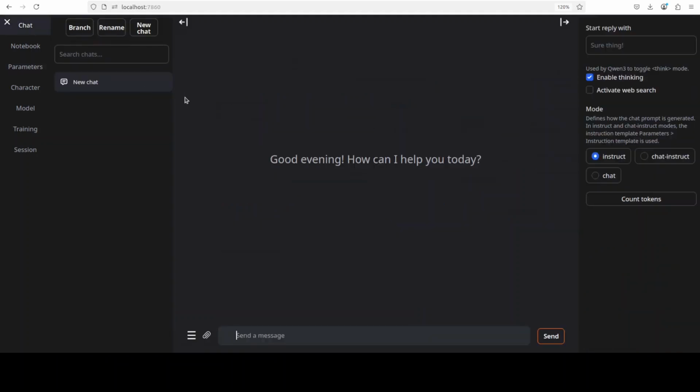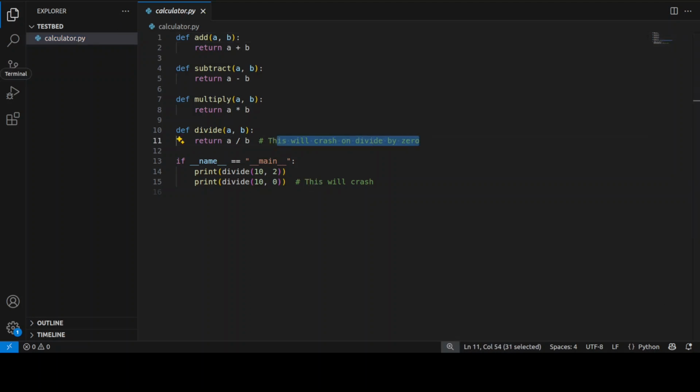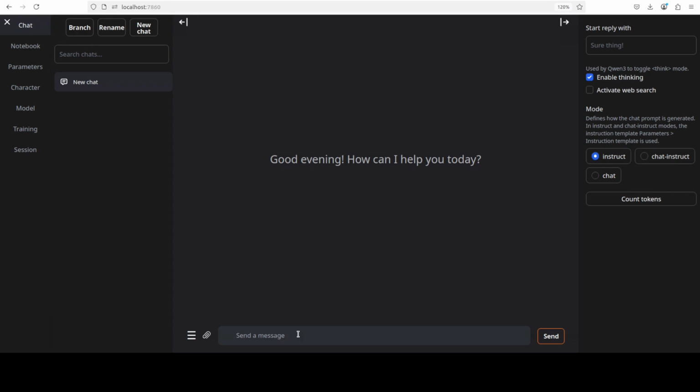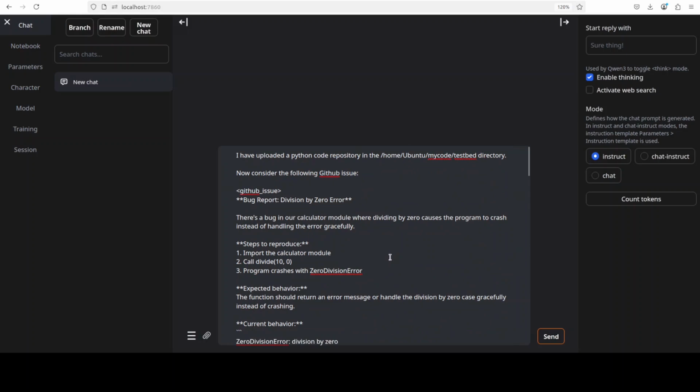Another thing which I have done just to show you as a demo, because this text generation web UI doesn't have access to the local file system. For example, if on your file system you have this program where there is an error of dividing by 0, this program will crash, and you want your model to fix this bug. Now, in order to do that, let's say you give it this prompt. Now again, this is an instance prompt which I have taken from that Hugging Face model card, and I will drop the link to it in the video's description.